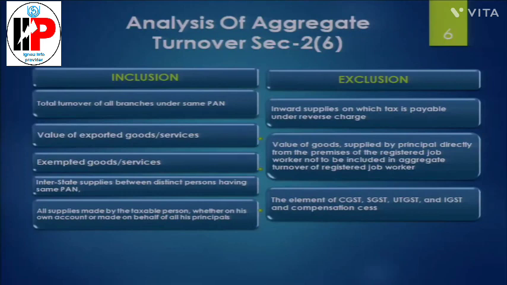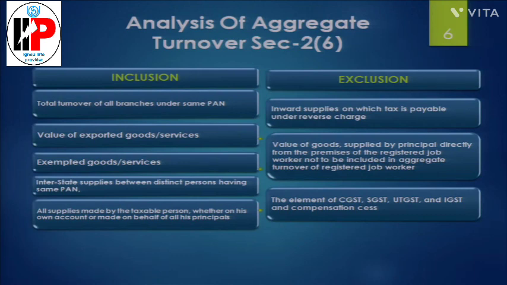The aggregate turnover has some inclusions and exclusions. First of all, it includes the taxable supply and the exempt supply as well. So we should be very clear that the exempt supply, which is out of the GST, shall also form part of the aggregate turnover. However, there is an exemption provided that if you are dealing exclusively in exempted supply, in that case you do not need to take the registration. Now go to the table on slide 6, wherein exclusions and inclusions are mentioned.